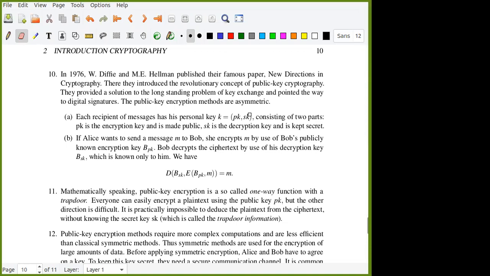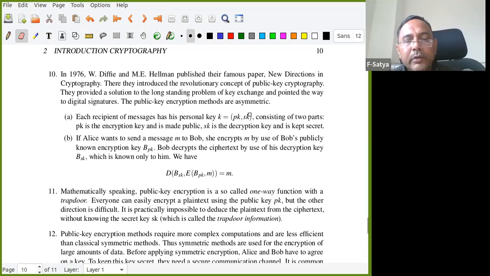The sender is Alice. Alice is doing the encryption, so she is using the function E. How is she doing it? Alice is taking Bob's public key, which is publicly available, and her message M. She converts it into a ciphertext by using Bob's public key.